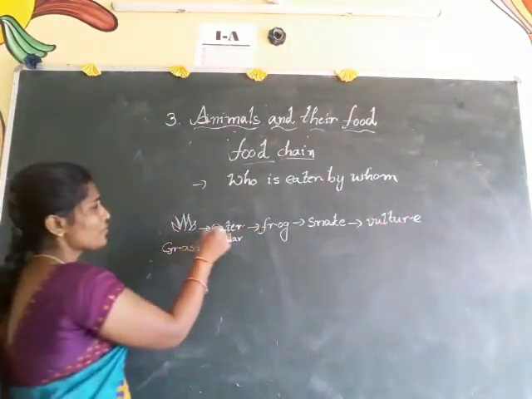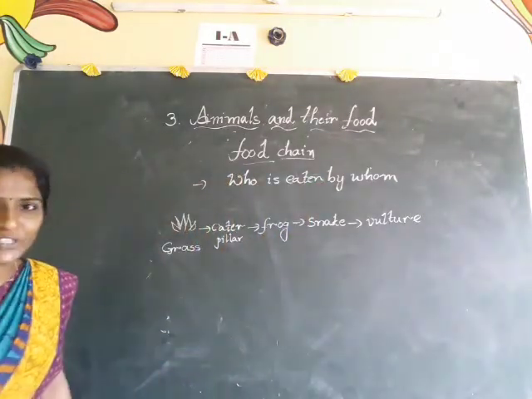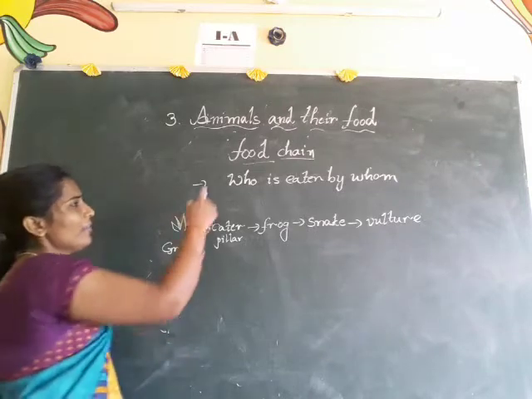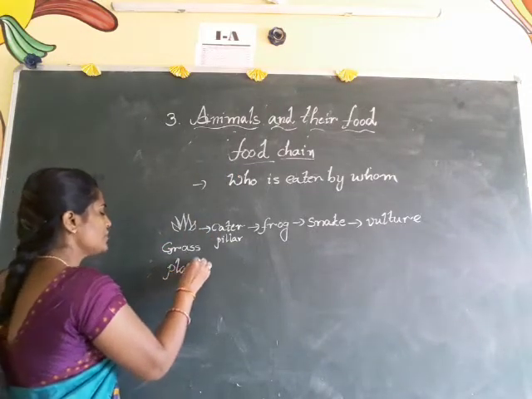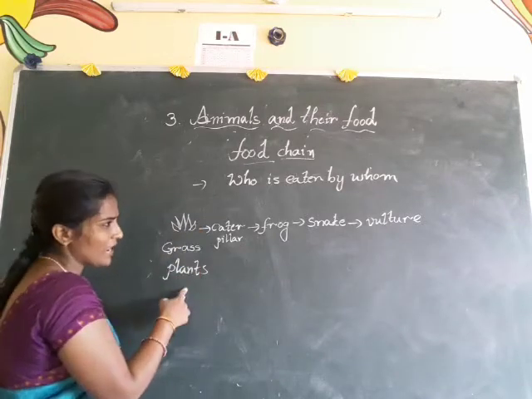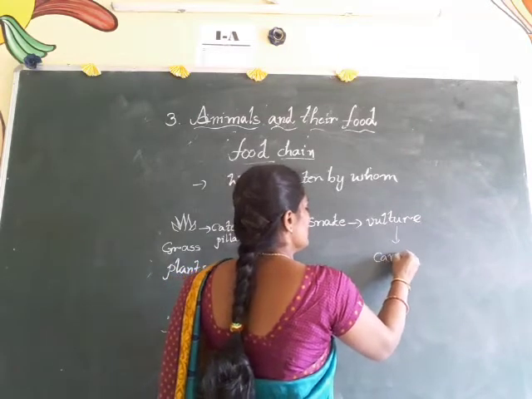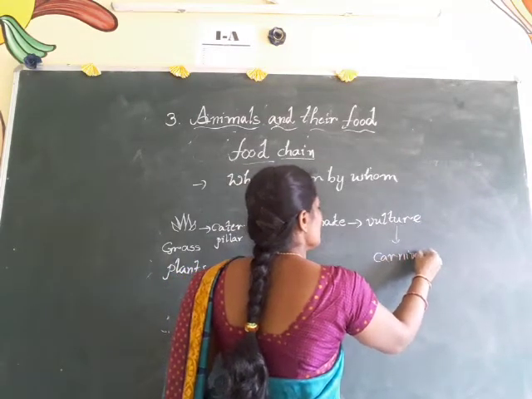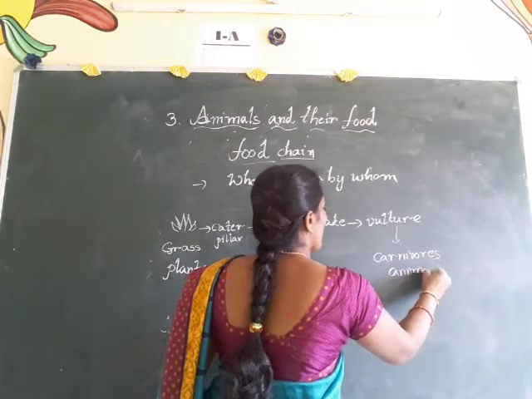This type of chain, who is eaten by whom, we call a food chain. Okay children, the food chain always starts with plants and it ends with carnivores, carnivorous animals or birds.